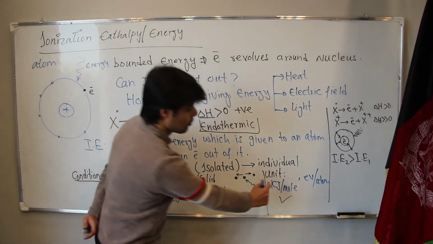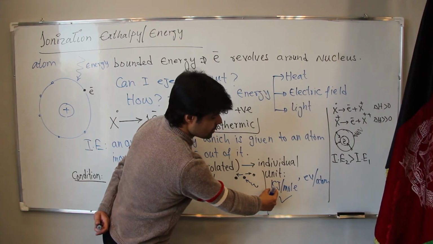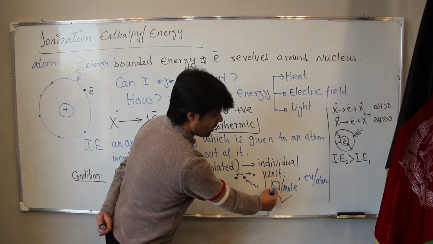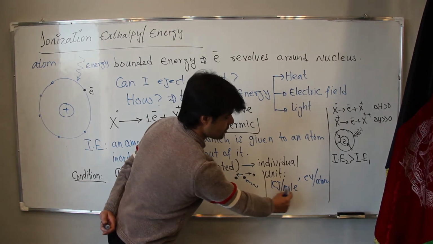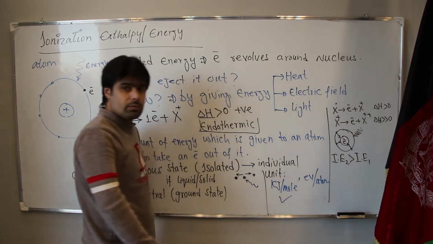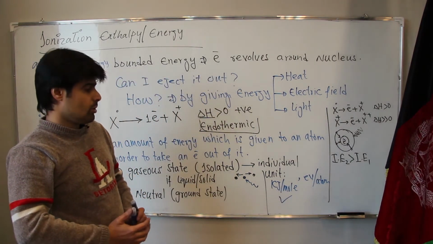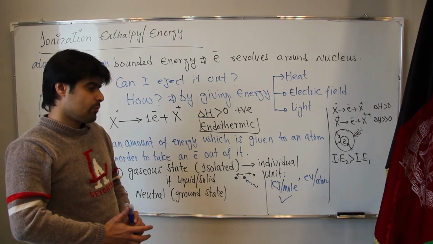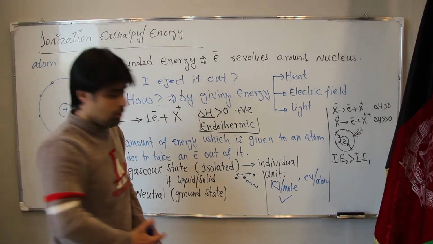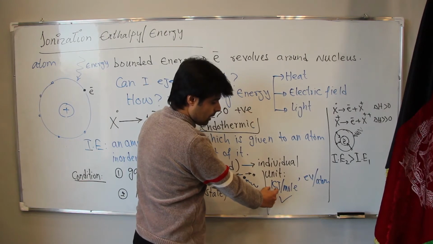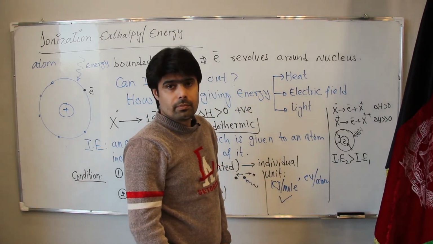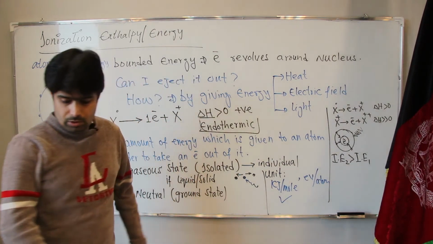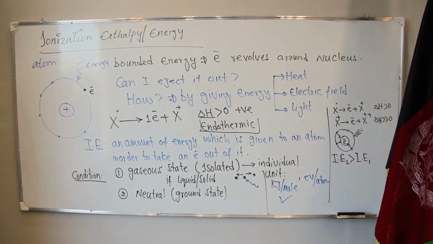It means the unit of energy. If you are talking about 1 mole, then the unit is energy per mole. If you are talking about just one atom, then the unit is energy per atom. Or if you are talking about one molecule, it could be energy per molecule. I think you have got this one. Okay, take it down, please.